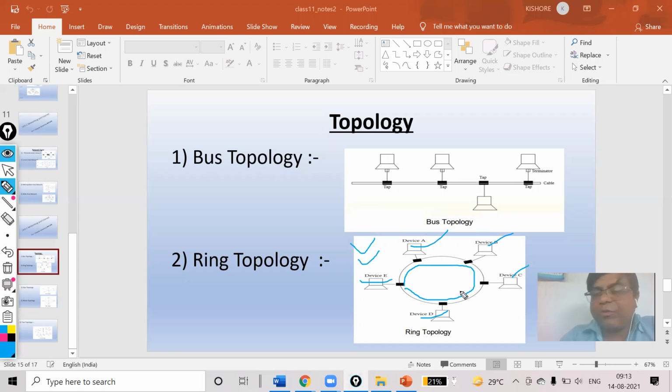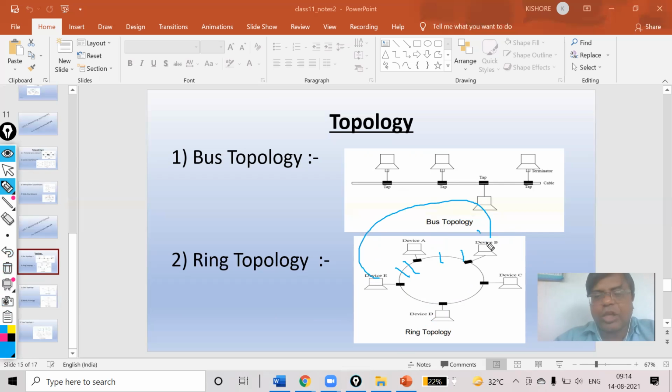So here, if it is in one direction, it means if there is a problem in the cable, you cannot send your data to the other one. The simple way I can say is that a single point failure leads to trouble for the entire network. You cannot send your message to anyone. Just now you can see, my dear, if I cut this cable, will you be able to communicate here? No, my dear.